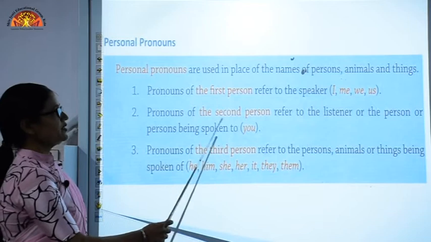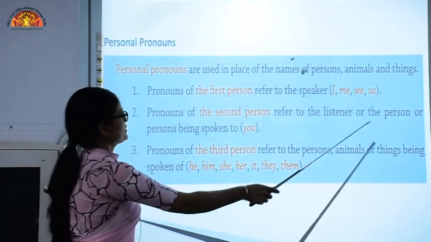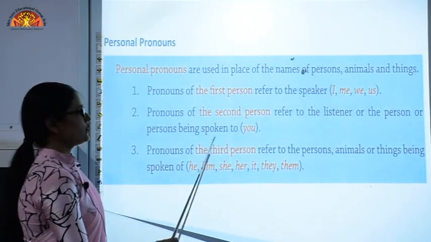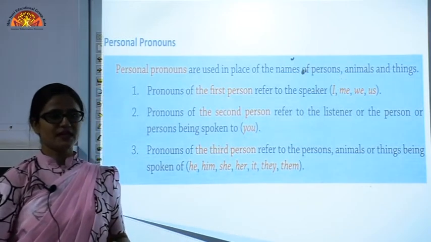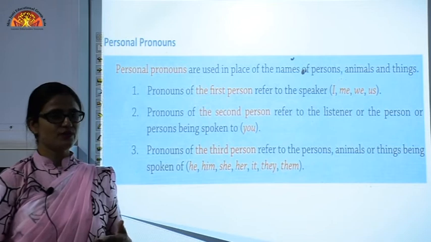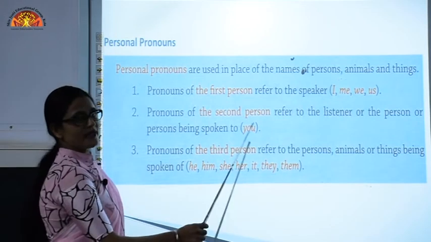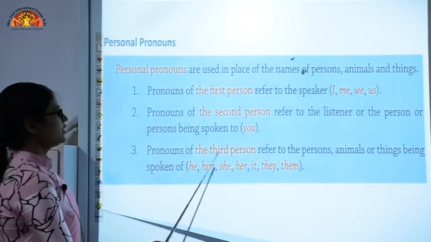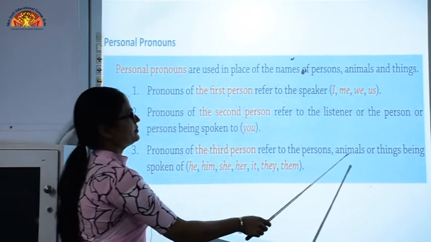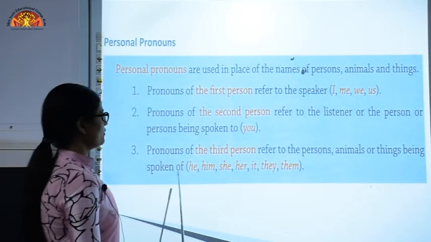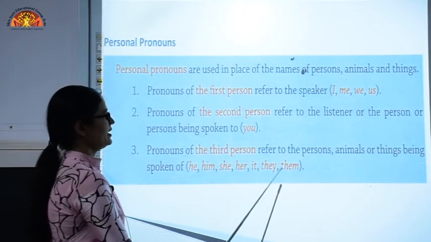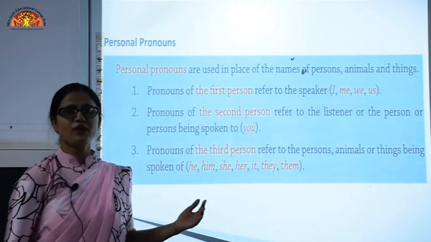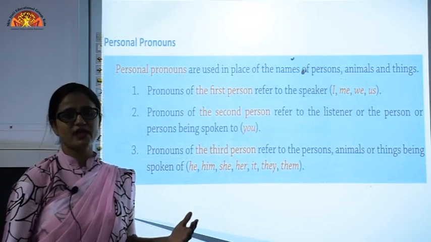Pronouns of the second person refer to the listener, or the person being spoken to. It means you. The one who is listening to me, you are listening to me. So this is the second person. Pronouns of the third person refer to the person, animal or thing being spoken of, like he, him, she, her, it, they, them. Actually we are talking about the subject here, the one about which we are talking.